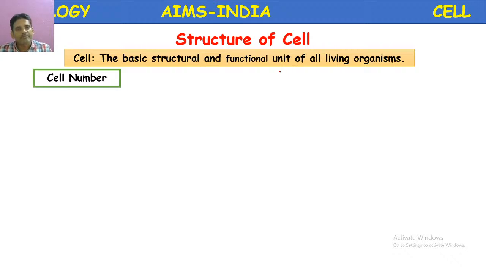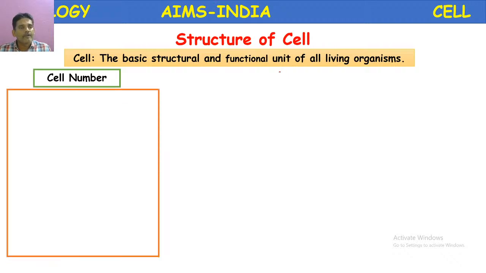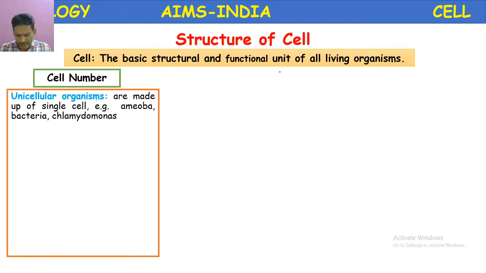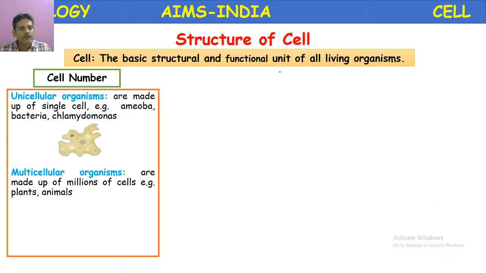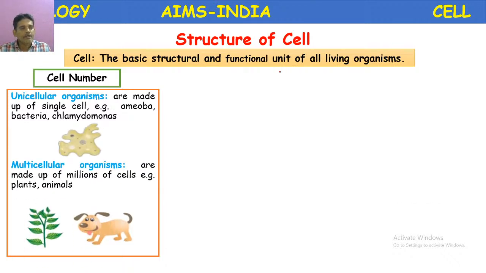Let us recall our previous knowledge. How are these cells formed? Number of cells. If you see different organisms, based on cell number, we can classify the organisms into unicellular and multicellular. Unicellular means the organisms which are made up of a single cell. Such organisms are called unicellular organisms.